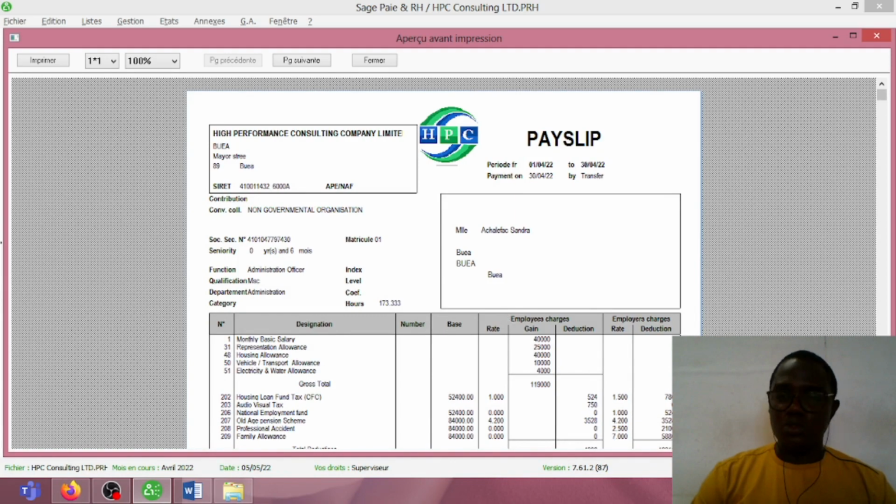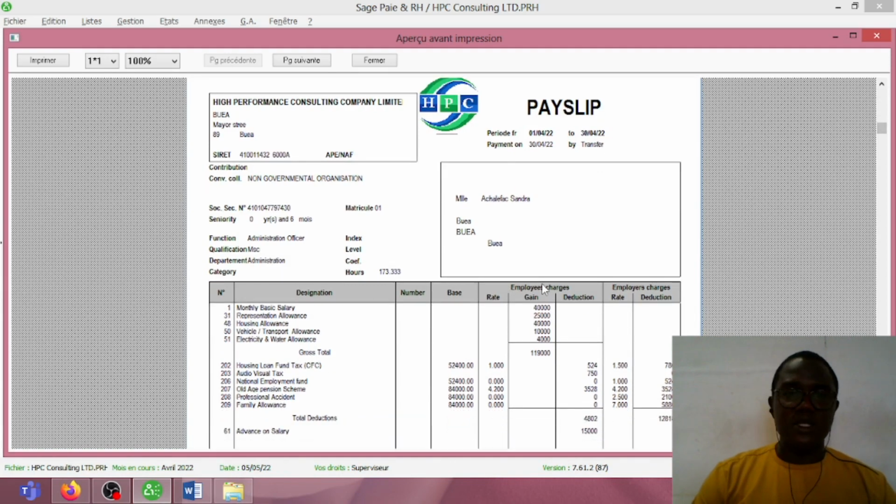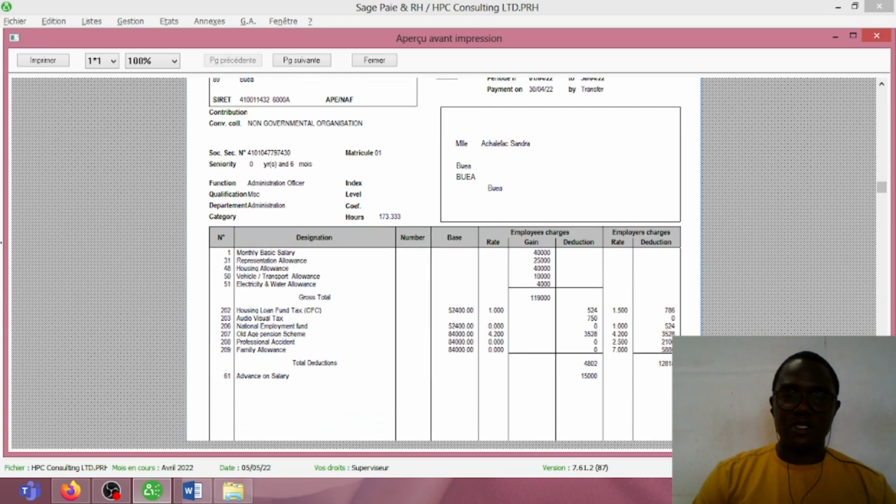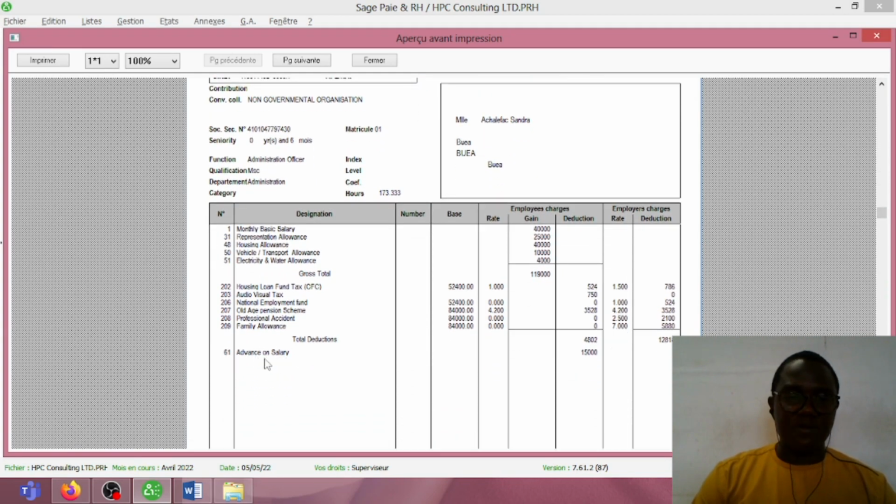Now, this is actually the pay slip of the first worker, and the first worker is Acherafak Sandra. And remember that Acherafak Sandra took an advance salary of 15,000. Let's verify how the software will subtract it from the pay slip. So this is it here. You have an advance on salary, 15,000, and it falls under the column of deduction.